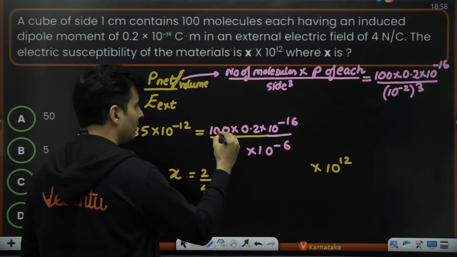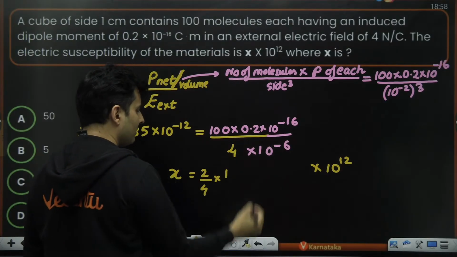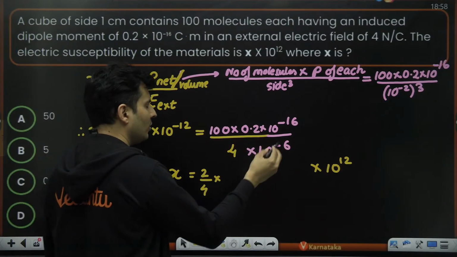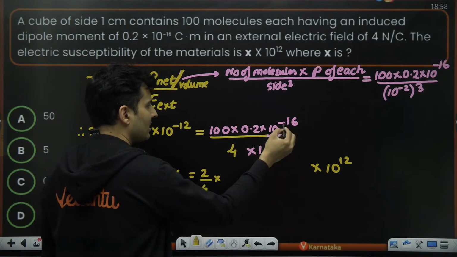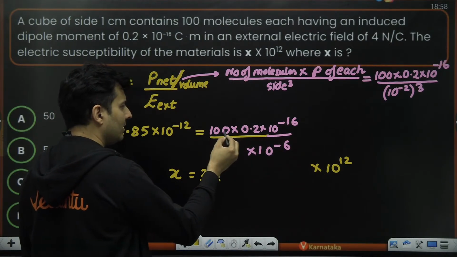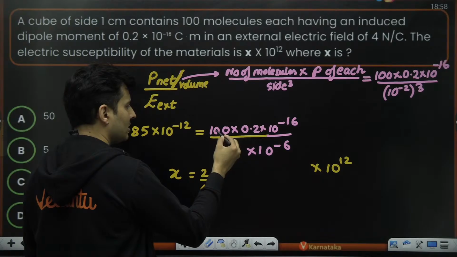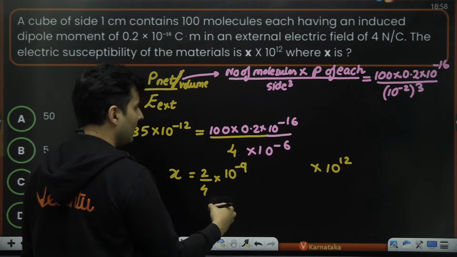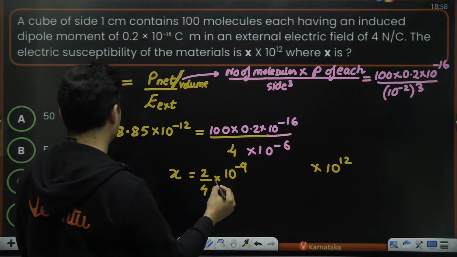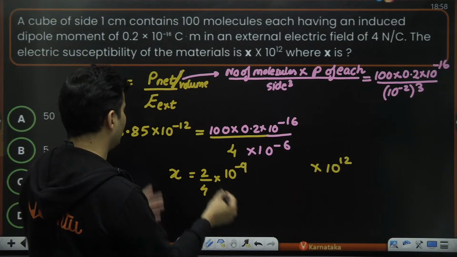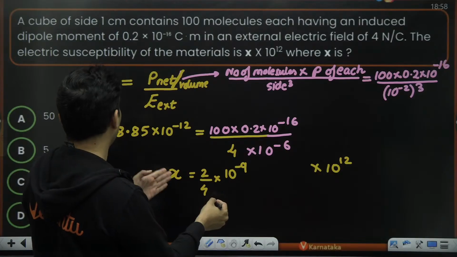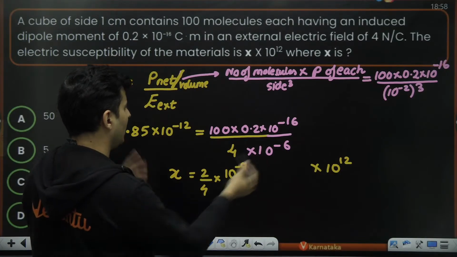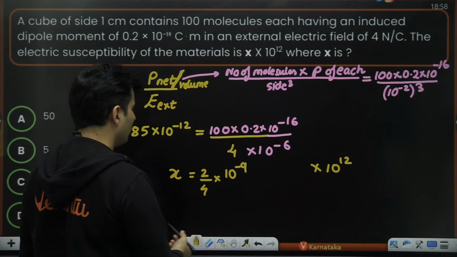One decimal went off, and this will become 10 to the power minus 15. Or let's do one thing, minus 6 and minus 16 will become minus 10, and this 10 will make it minus 9 over here. And 2 by 4 is there. Yep, I think that's all about it over here.